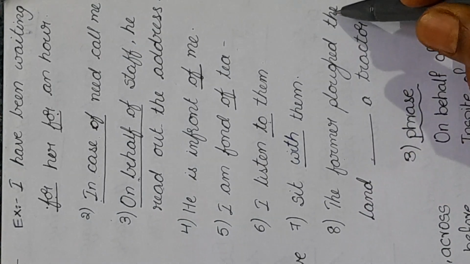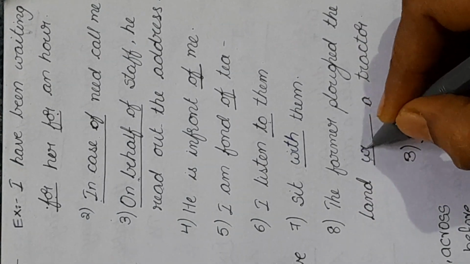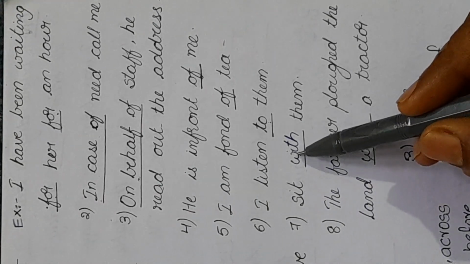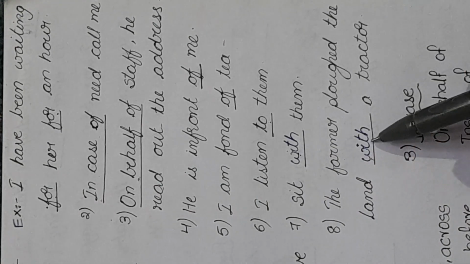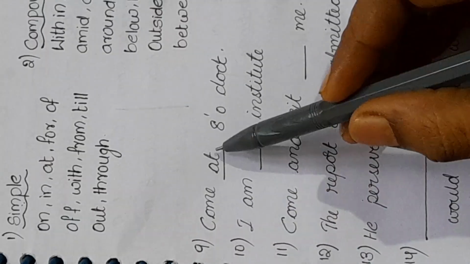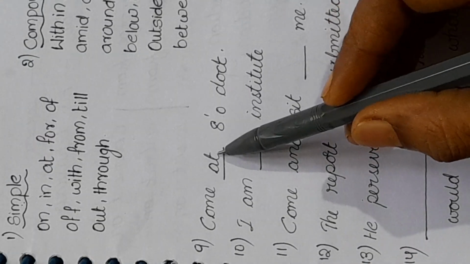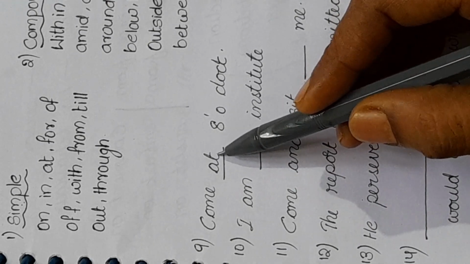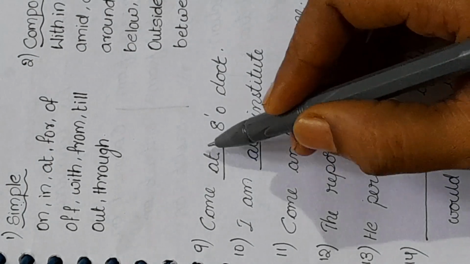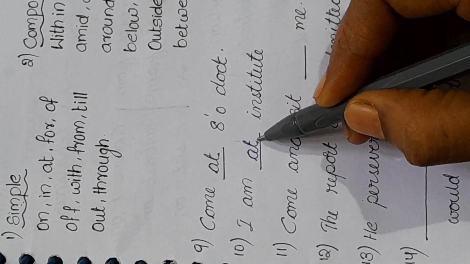The farmer plowed the land with a tractor. In this case, in the 7th example, with is the person preposition. In the 8th example, with is the thing preposition. Come at 8 o'clock. That is, it is used for exact time. It is the time preposition here. I am at institute. It is the place preposition here.